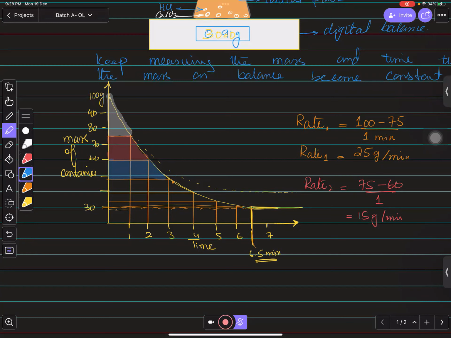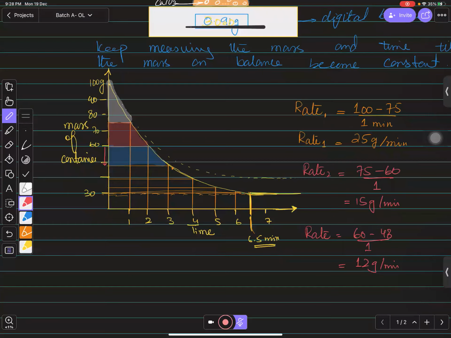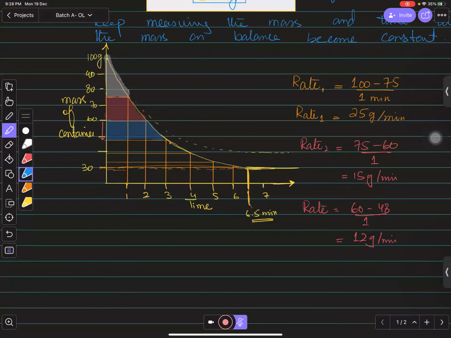This third one, just look over here. We have 60 and now it is somewhere around 48 or 47, so let's consider this a 48. So rate number 3 is saying 60 minus 48 over 1 minute. So you can say that in the third minute it is 12 gram per minute, it has further decreased, right?